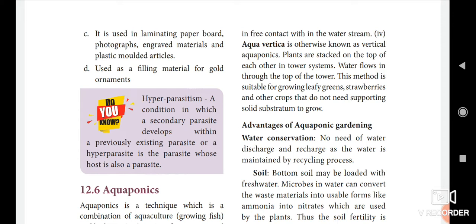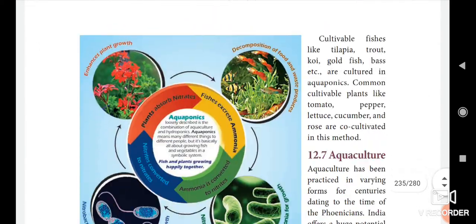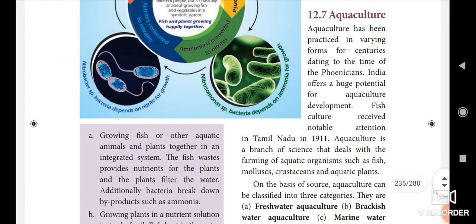Okay, then next we see about aquaculture. Take page number 227. Aquaculture. First, what is meant by aqua? Aqua is denoted as water. Aqua is related to water. So here aquaculture means things that are cultivated in water. Okay, that is called aquaculture.